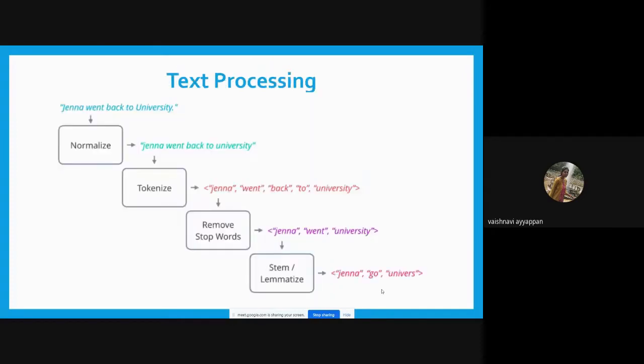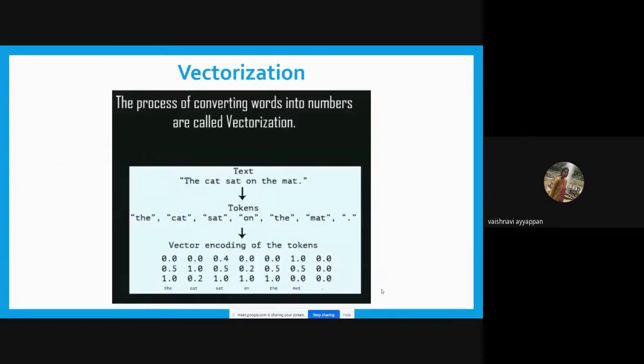Till now we have processed text, and we have some tokenized words here. See that diagram. Here we have the text, and after tokenization we have the split text. From that, we can also apply removal of stop words, stemming and lemmatization. Here they have shown only up to the tokenization process.